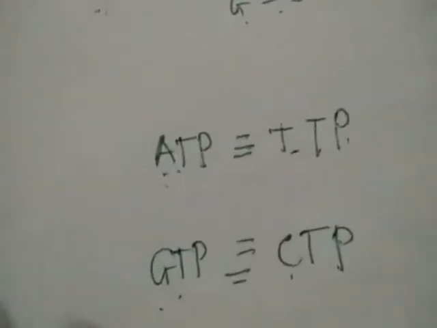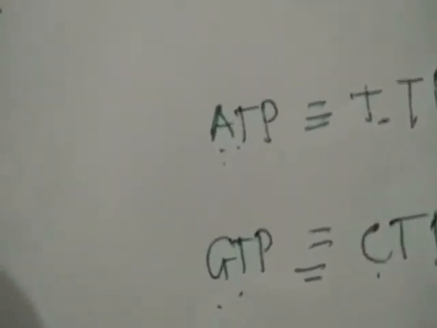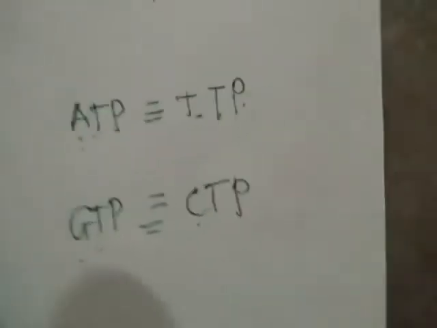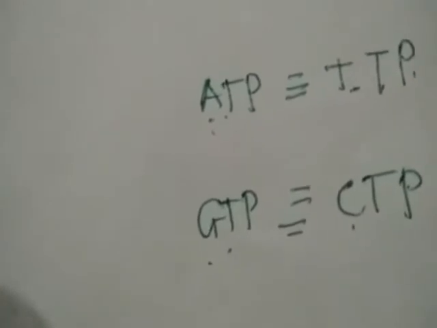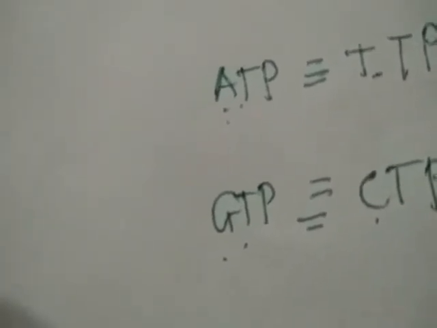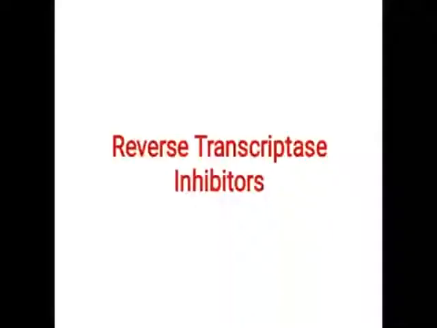So what is the difference? Adenine, guanine, cytosine, thymine, uracil do not enter directly into the DNA or RNA synthesis. For that, they have to be converted into the guanosine phosphate form, adenosine phosphate form, thymine phosphate form, or cytosine phosphate form. Okay. Next class of antiviral agent, that is the reverse transcriptase inhibitor.